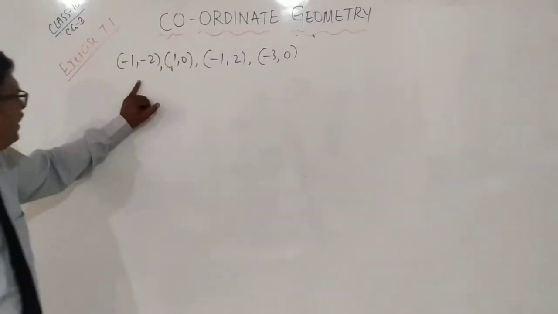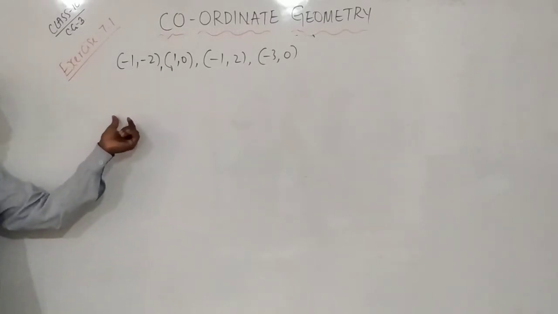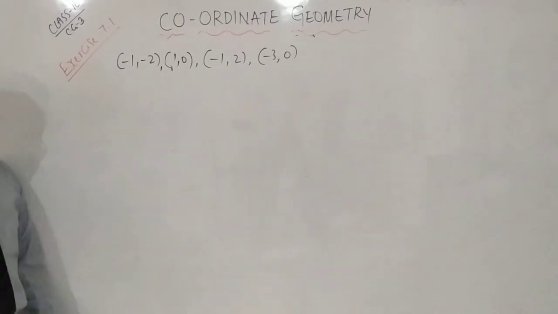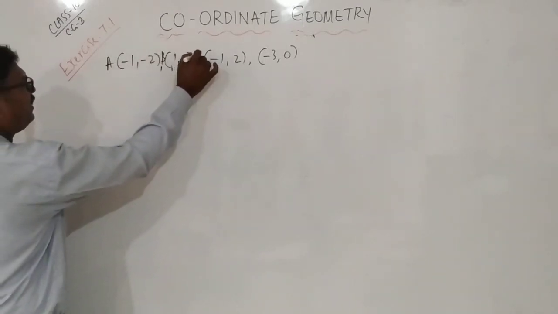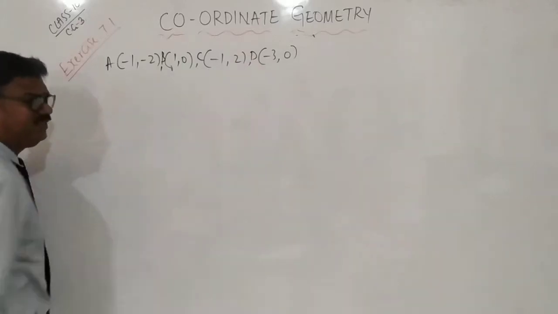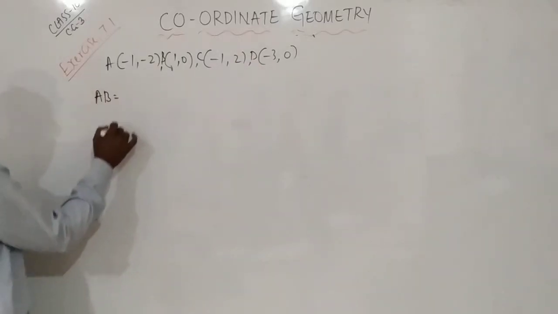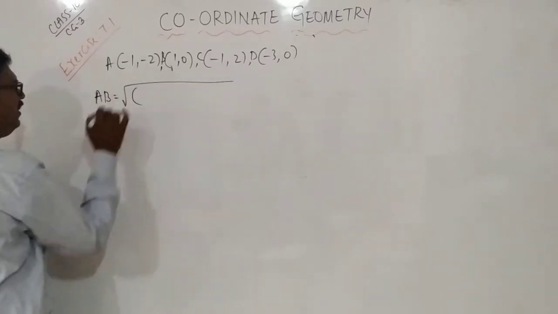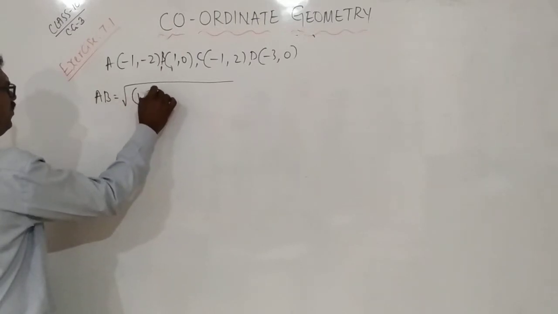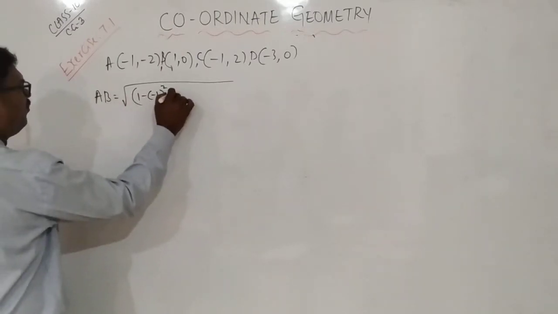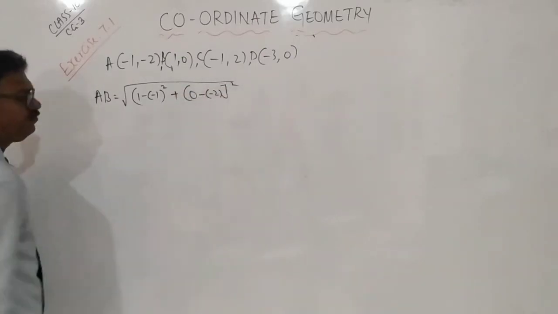Last class we found out how the points will follow the square, like that only we should follow. The first one: this is A, this is B, this is C, and this is D. First we should find AB. So square root of (1 minus of -1) whole square plus (0 minus of -2) whole square.